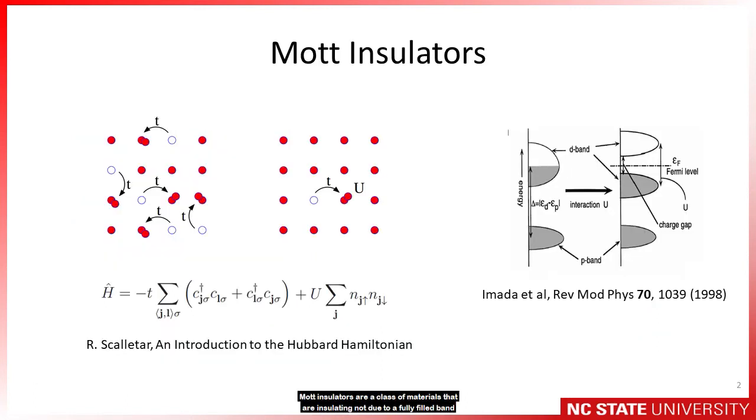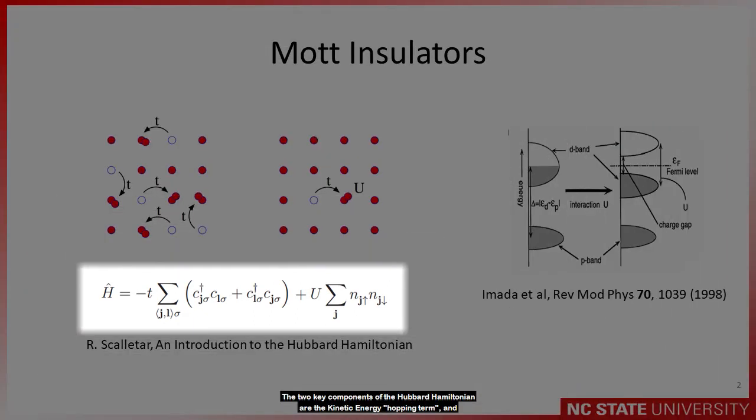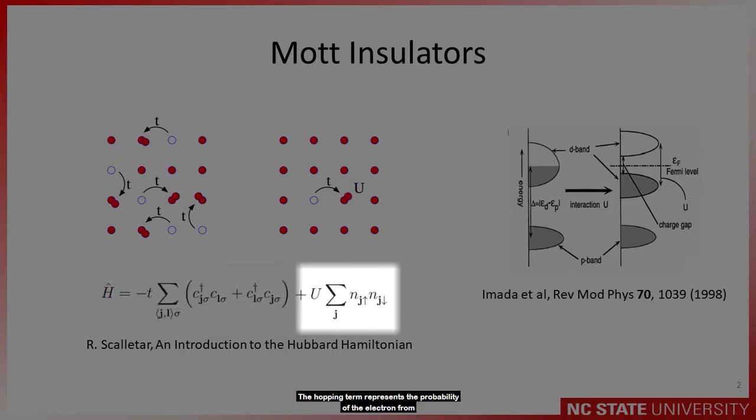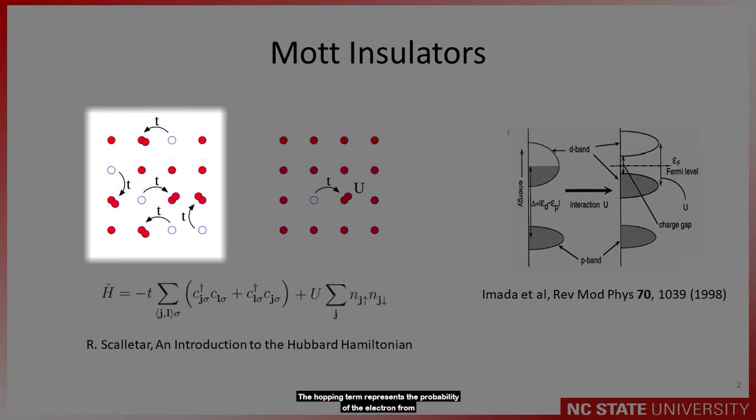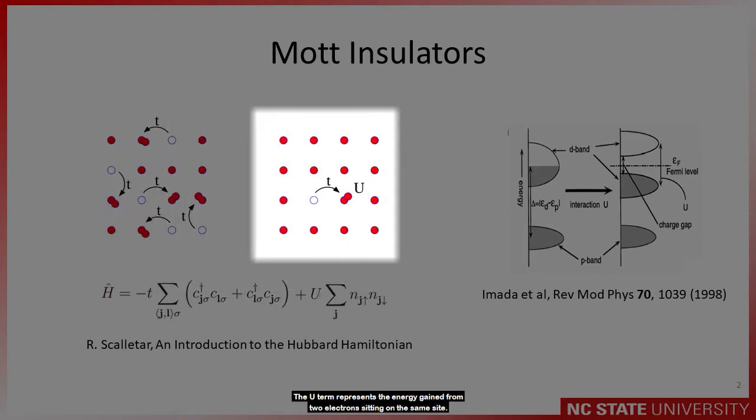Mott insulators are a class of material that are insulating not due to a fully filled band from traditional band theory calculations, but from high electron-electron interactions. Mott insulators are typically modeled with the Hubbard Hamiltonian. Two key components of the Hubbard Hamiltonian are the kinetic energy hopping term, t, and the on-site potential U term. The hopping term represents the probability of an electron hopping from one site to another. The U term represents the energy cost of two electrons sitting on the same site.